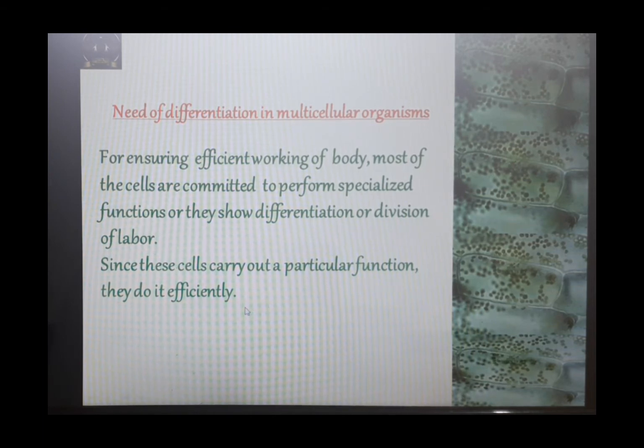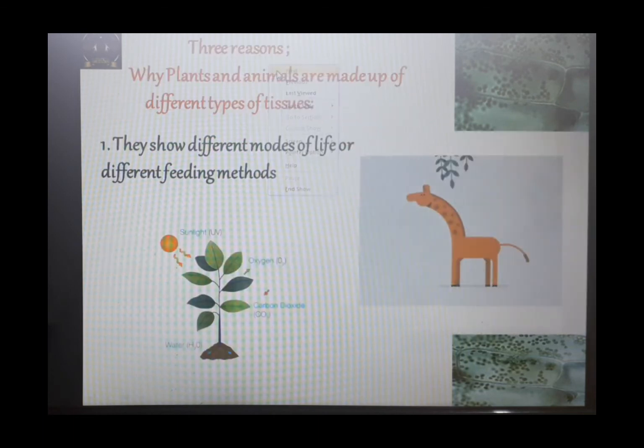So for that reason, these cells are differentiated and they are assigned a particular task so that they will perform that function efficiently. Okay, so body is assured all the time that yes, this organ system is there to take care of this particular function. So because of this, to ensure the efficient working of body, all the cells in multicellular organisms are differentiated or they show division of labor.